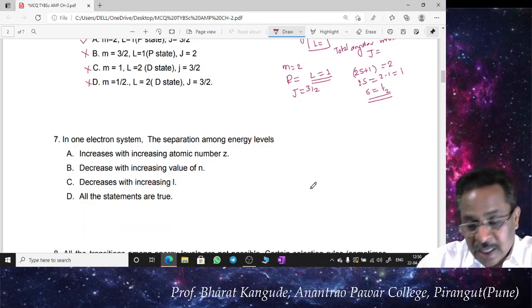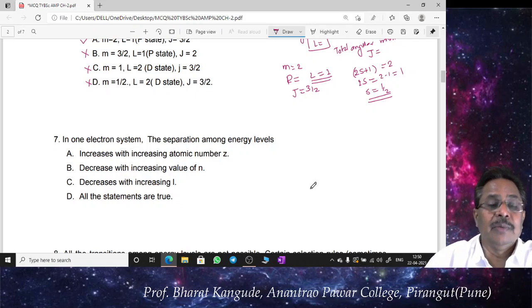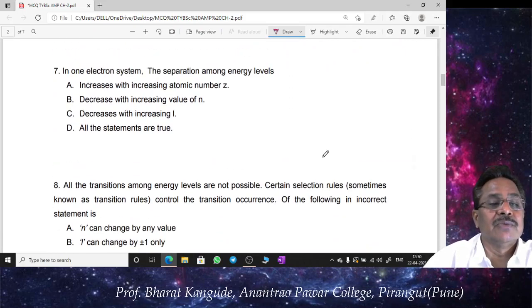Then, in further discussions, some other types of expressions will be required to calculate such term values and all that. We'll discuss these things one by one.